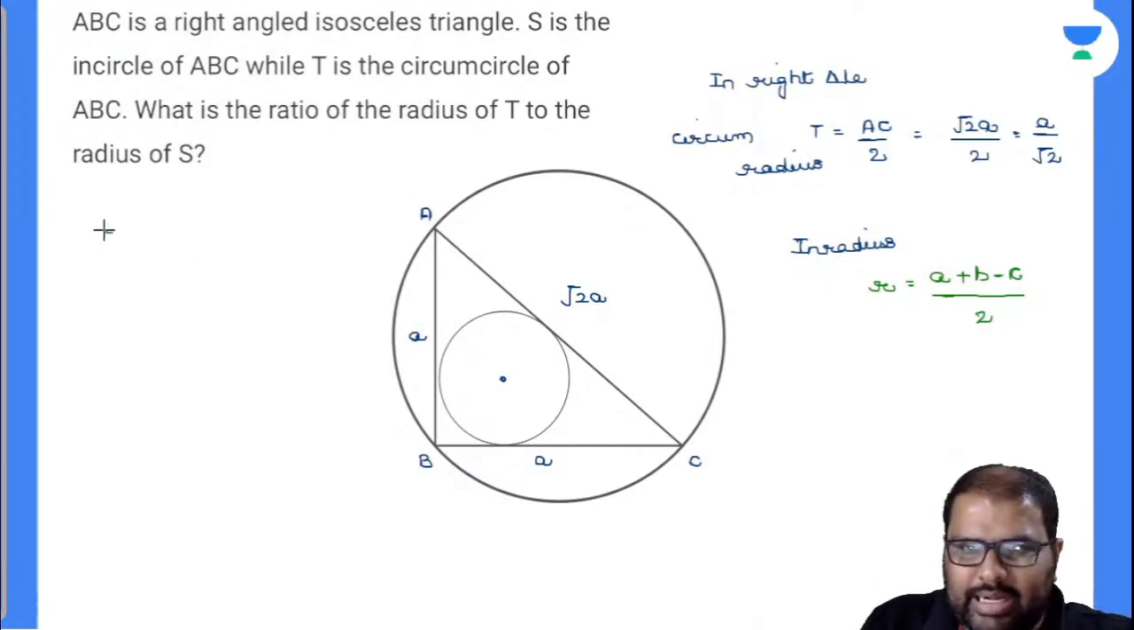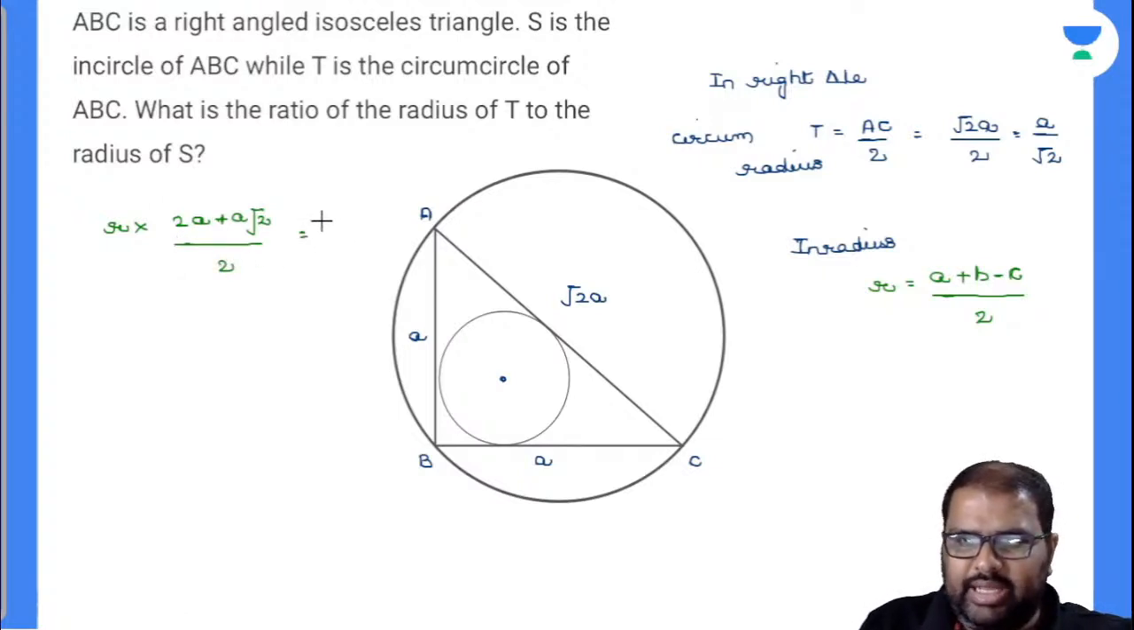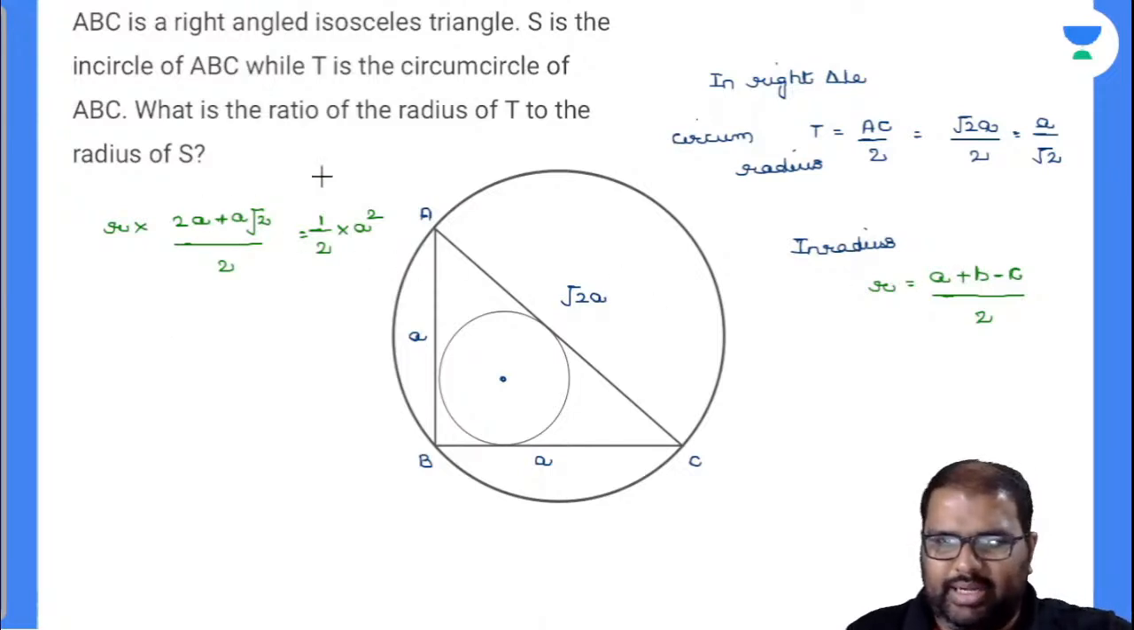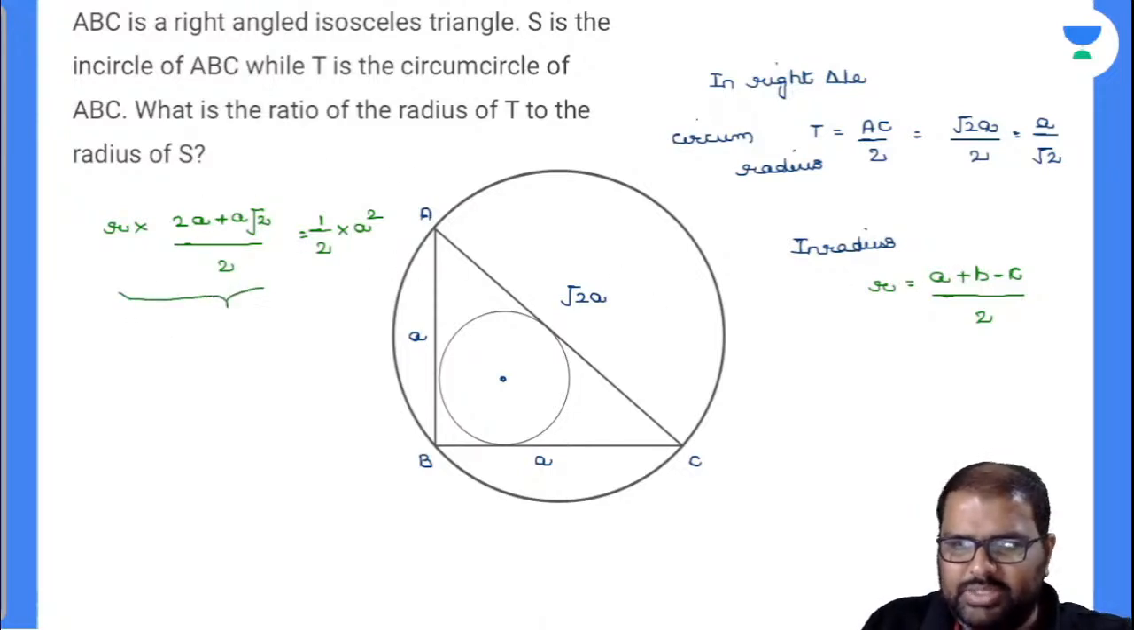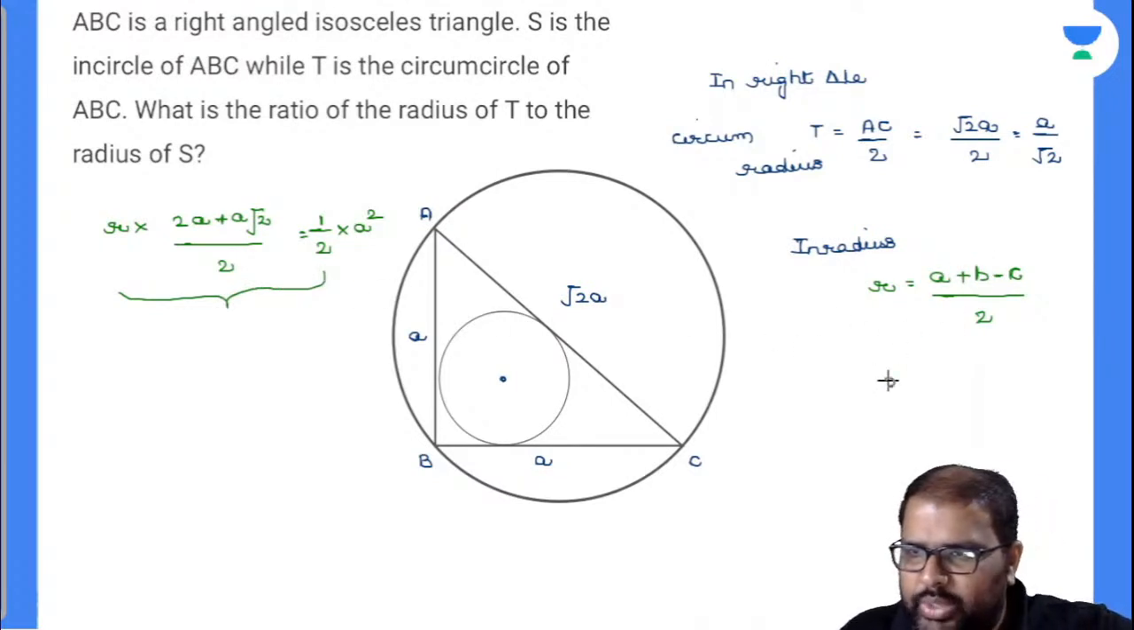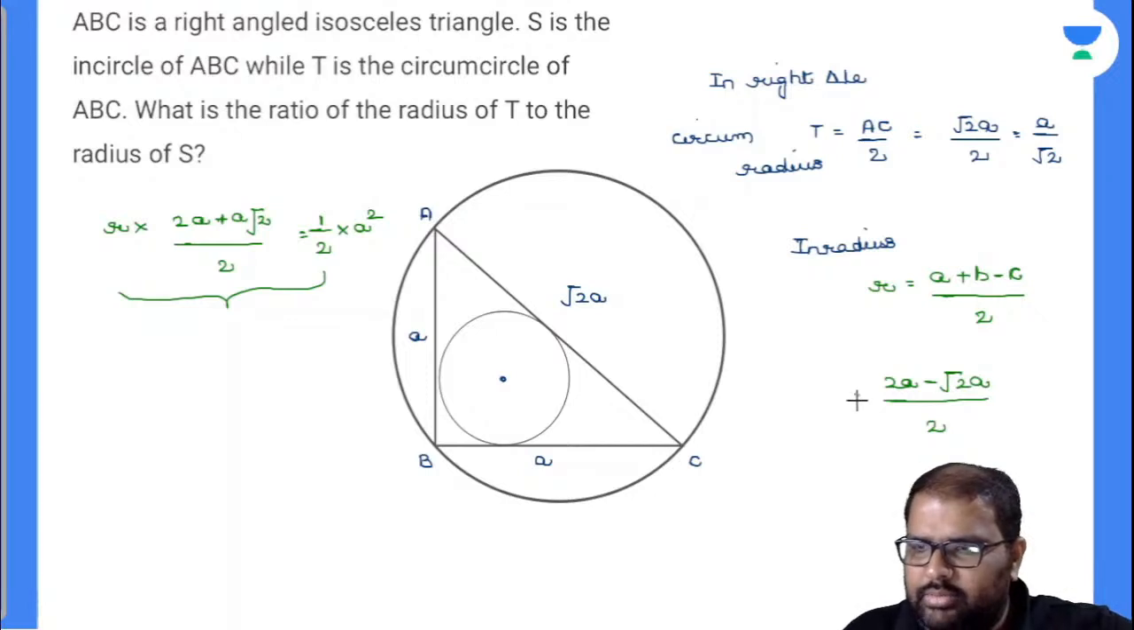Now closely observe: inradius r into semi perimeter is nothing but equal to (2A plus A root 2) divided by 2, equal to the area of the triangle, half into A squared. Am I right or wrong? So what will be my r value? You'll get the same answer here also. Same answer. So this is (2A minus root 2 A) divided by 2 is equal to r.